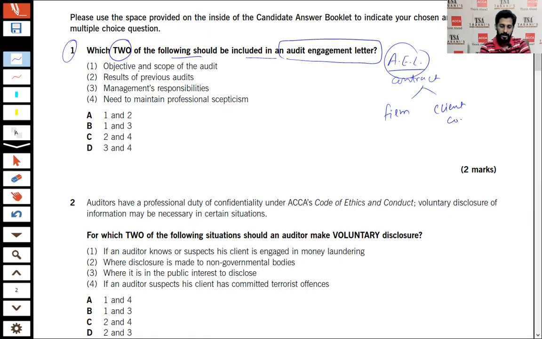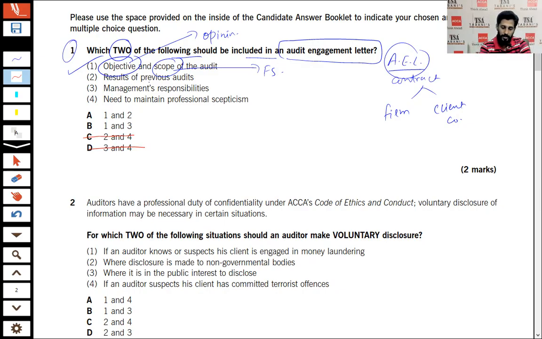First of all, it is said: the objective and the scope of the audit. Yes, it is included. The objective of audit is to express the opinion, and the scope is the financial statements. Obviously, it will be included in the audit engagement letter. So the first one is included. At the same time, options C and D are eliminated because we are not seeing that option number one is available in them. So this is a good MCQ technique as well.